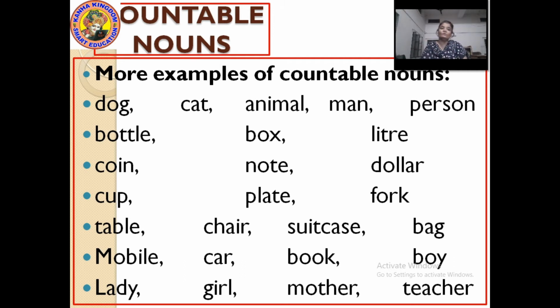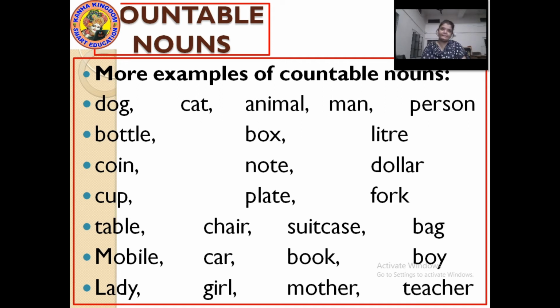So a countable noun can be one and can be more than one. Liter, yes, 2 liters of milk. 1 liter and 2 liters. Oil, petrol. Here liter will be singular or plural, but the uncountable noun attached with it will be in singular form.